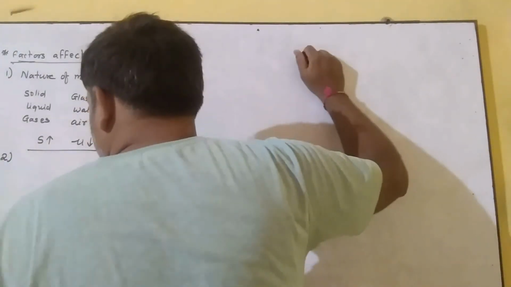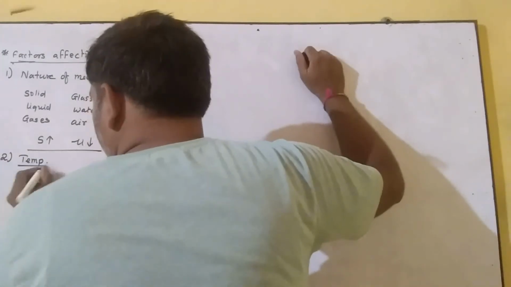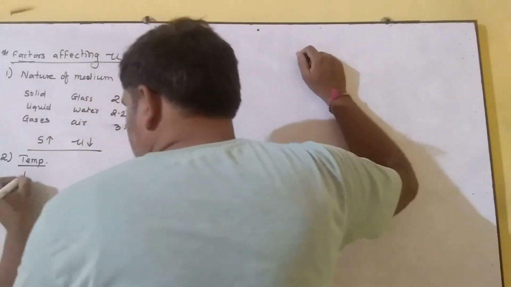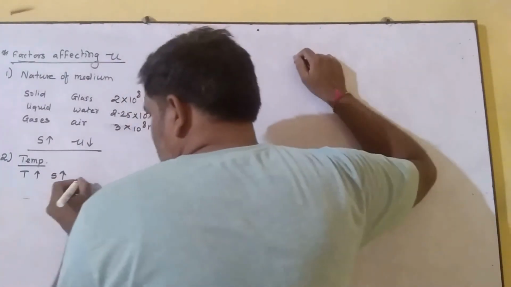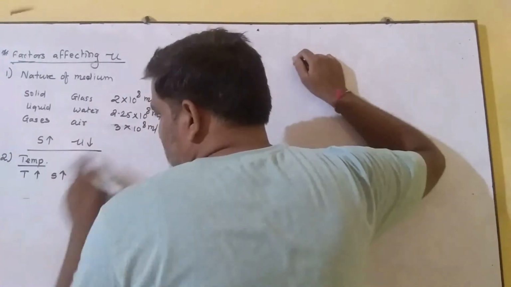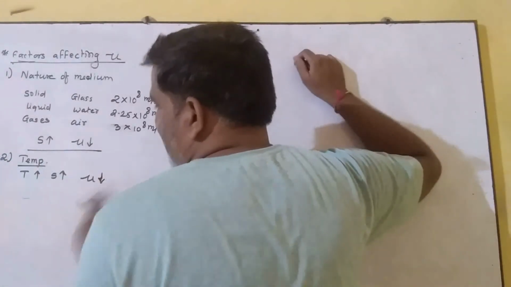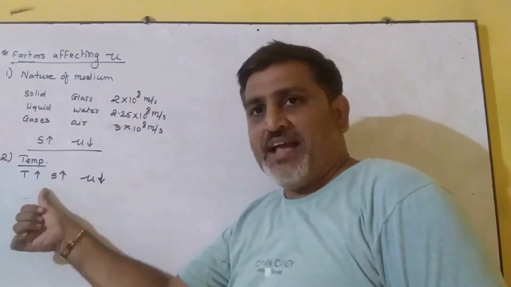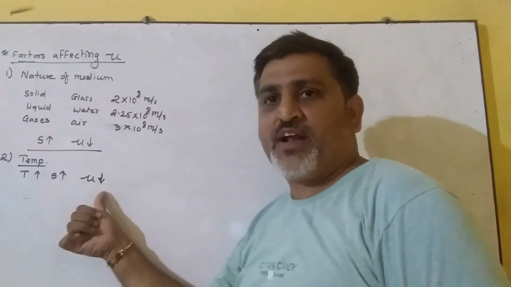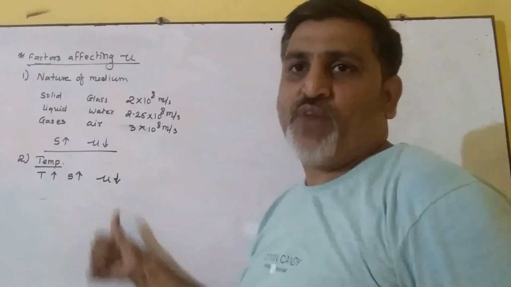Let's discuss the second factor, which is temperature, right? Now we know that as the temperature increases, the speed of light also increases, and when the speed of light increases, the refractive index decreases. From the above relation we can say, if the temperature is more, the speed of light is more. As the speed of light is more, the refractive index is lesser. So this is the second factor.